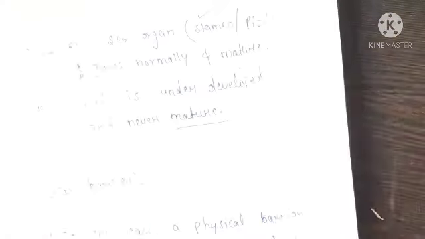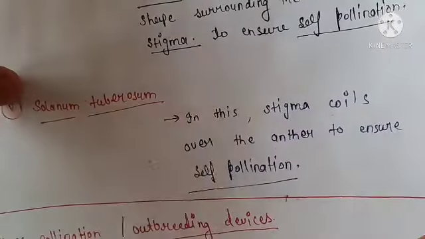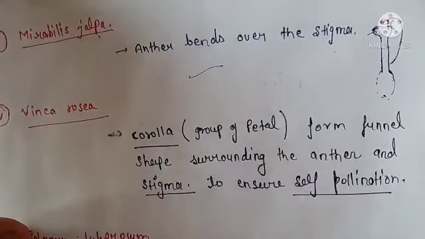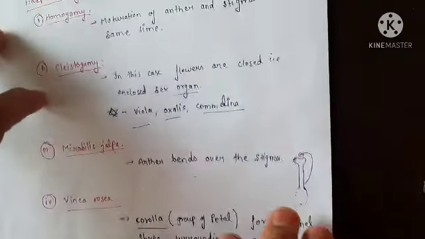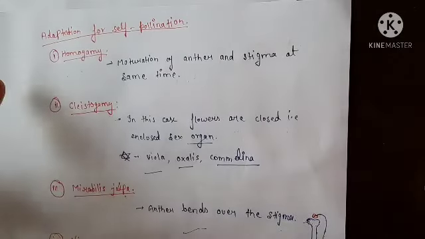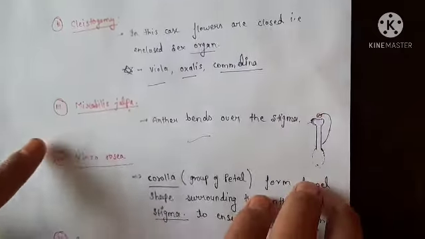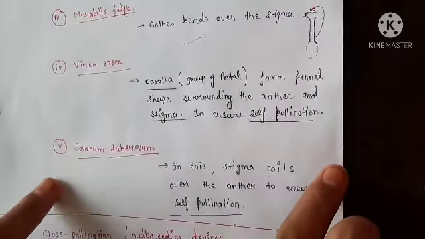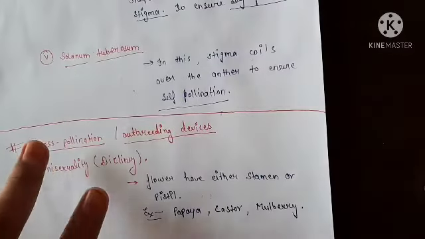One more time I will explain. Today, firstly, friends, we will discuss adaptation for self pollination, in which we discuss homogamy, cleistogamy, Mirabilis jalapa, Vinca rosea, Solanum tuberosum. Okay. After that, we will discuss cross pollination.